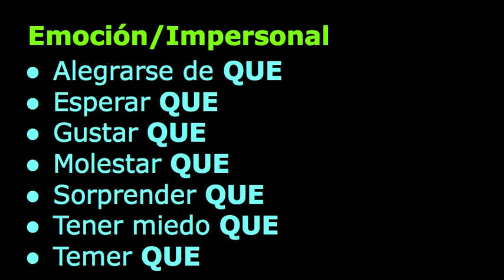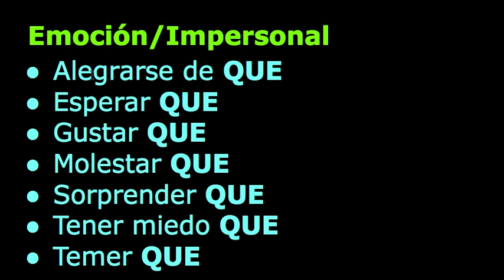So basically we use emotion and impersonal expressions, specifically emotion, to talk about, again, how we feel about something happening, right? So it plays into the whole idea of the subjunctive being kind of up in the air. If I'm happy that something is happening, there's this kind of distance, right? Is the thing happening? Yes, I suppose, but it's my emotion that's kind of clouding it, I guess you could say. That's making it kind of in that dream world of the subjunctive, kind of up in the air.